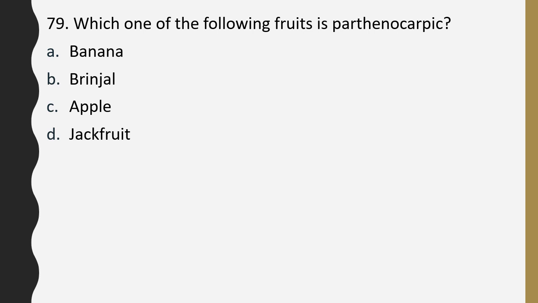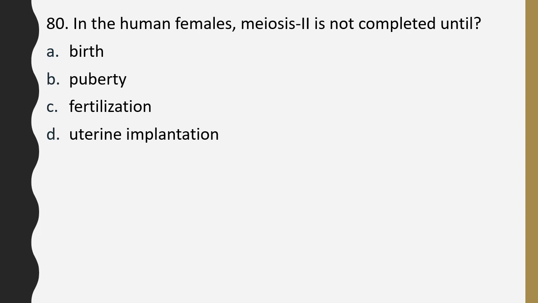Question number 79. Which one of the following fruit is parthenocarpic? Banana, brinjal, apple, jackfruit. Which of the following is an example of parthenocarpic fruit? Correct answer is option A, banana. Question number 80. In human females, meiosis II is not completed until birth, puberty, fertilization, uterine implantation. The correct answer is option C. It is not completed until fertilization.